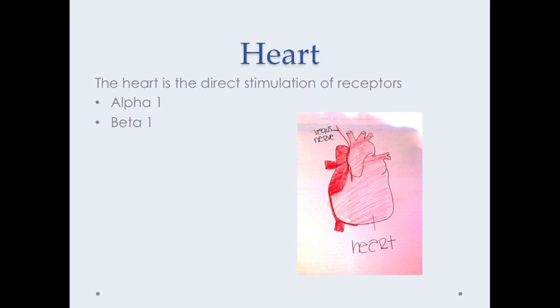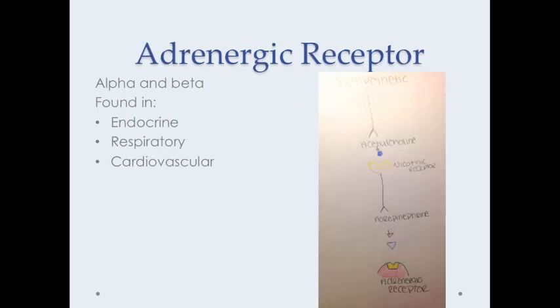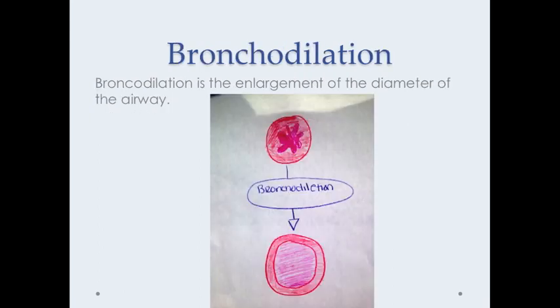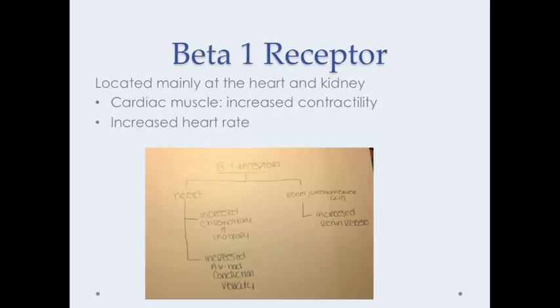The heart is a direct stimulation of the receptors alpha-1 and beta-1, and here is a picture of the heart. The adrenergic receptors are the alpha and beta. They are found in the endocrine, respiratory, and cardiovascular systems, and here is a picture. Heart rate is a combination of the sympathetic and parasympathetic divisions, a decrease in parasympathetic activity, and a stimulation of the sympathetic. Bronchodilation is enlargement of the diameter of an airway. On the top of the picture is before bronchodilation, and the bottom is after.